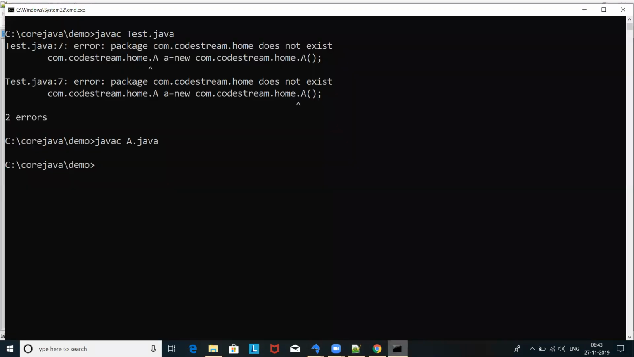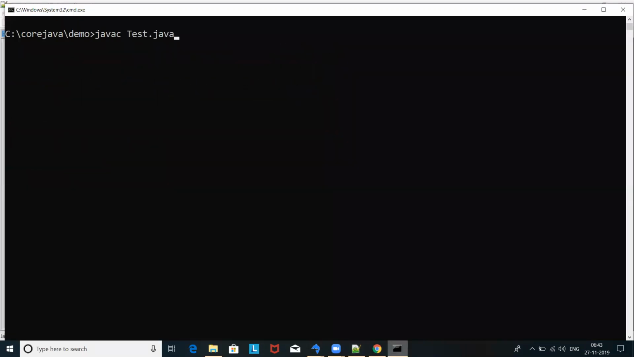There will not be any issue. Look at this. So javac test.java and java, and there is no compilation issue, right? Are you getting a compilation issue now? No. So this is what we simply know.